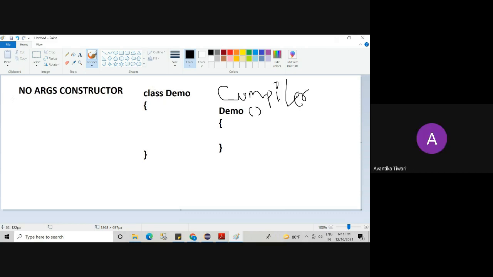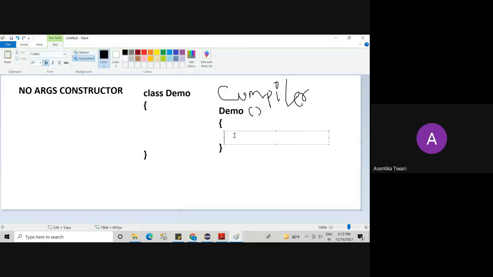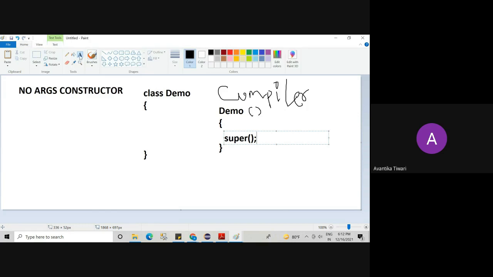Default value, but default value the compiler will directly give at the heap area. Will it be null? Nothing like that. Only one statement will be there. Okay, please note down in your notebooks. Call to superclass. This call will be there. This super method call is called a no argument call to the superclass.